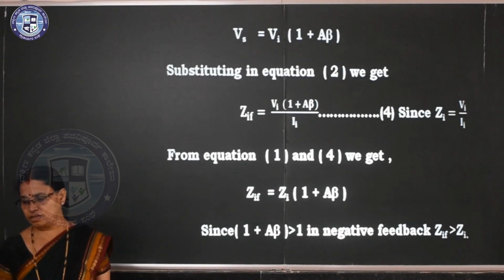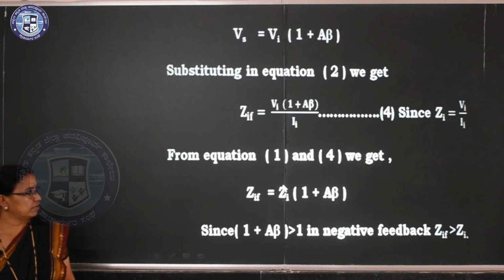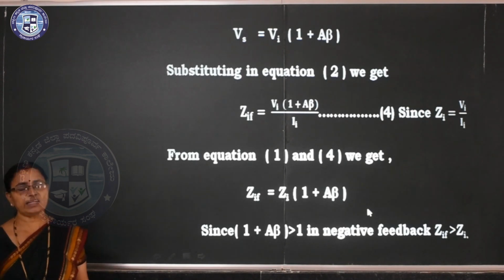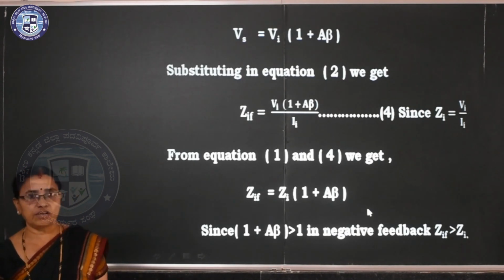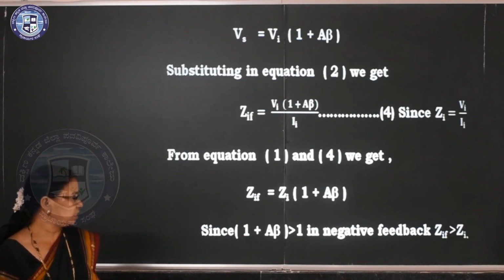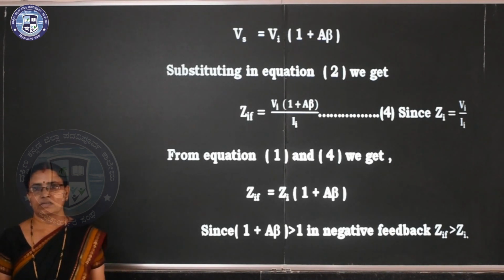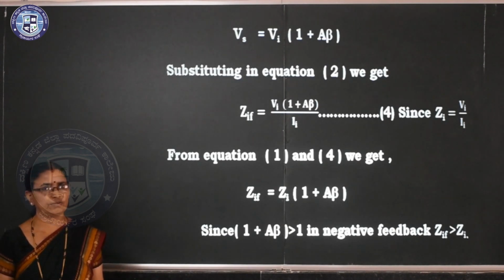If you substitute here, this quantity is nothing but Vi by Ii. Vi by Ii is nothing but Zi. So the final expression we are getting is Zif is equal to Zi into 1 plus A beta. Since 1 plus A beta is greater than 1 in negative feedback, you can say input impedance increases after applying negative feedback.